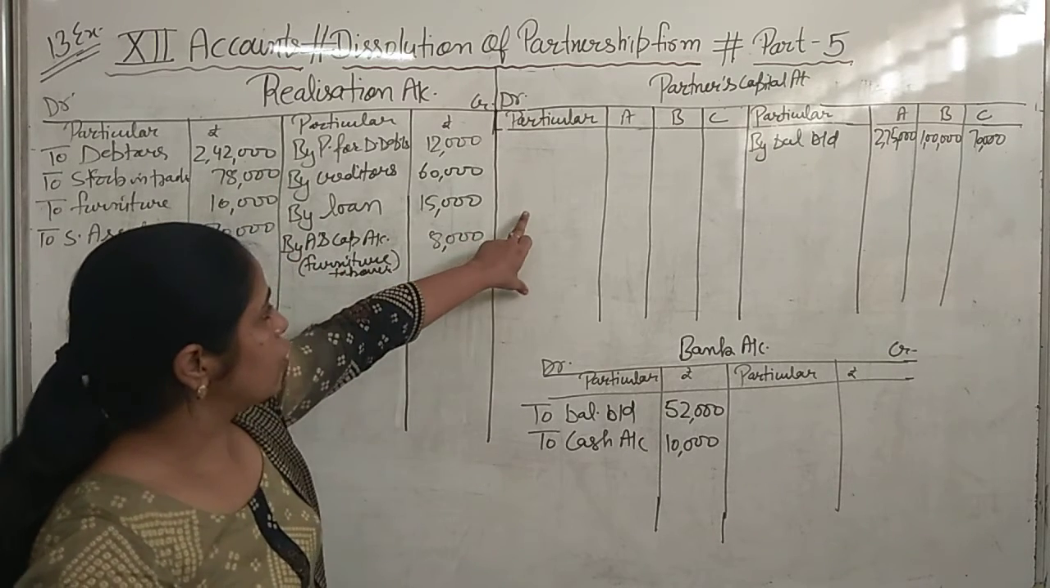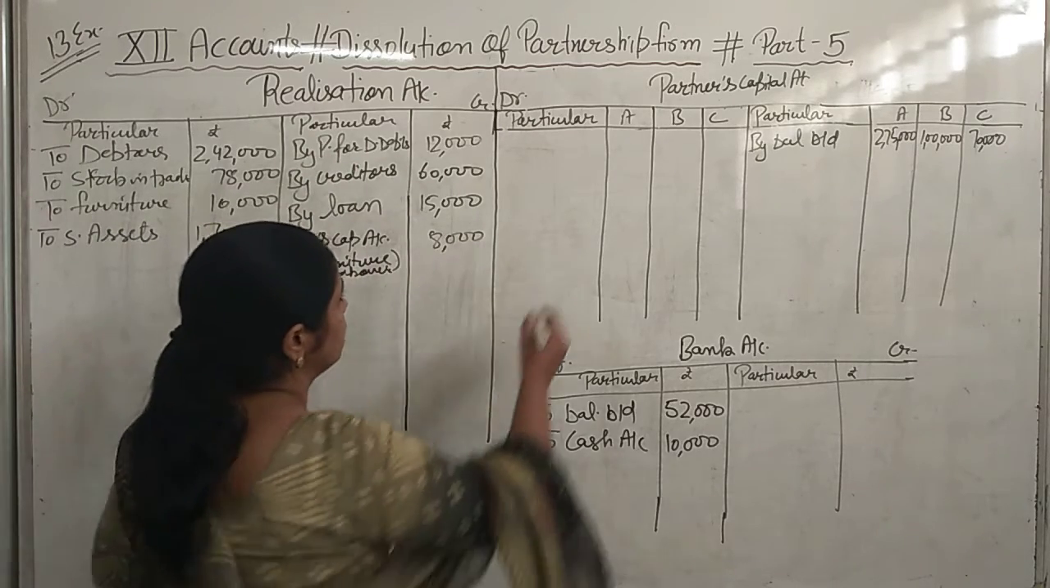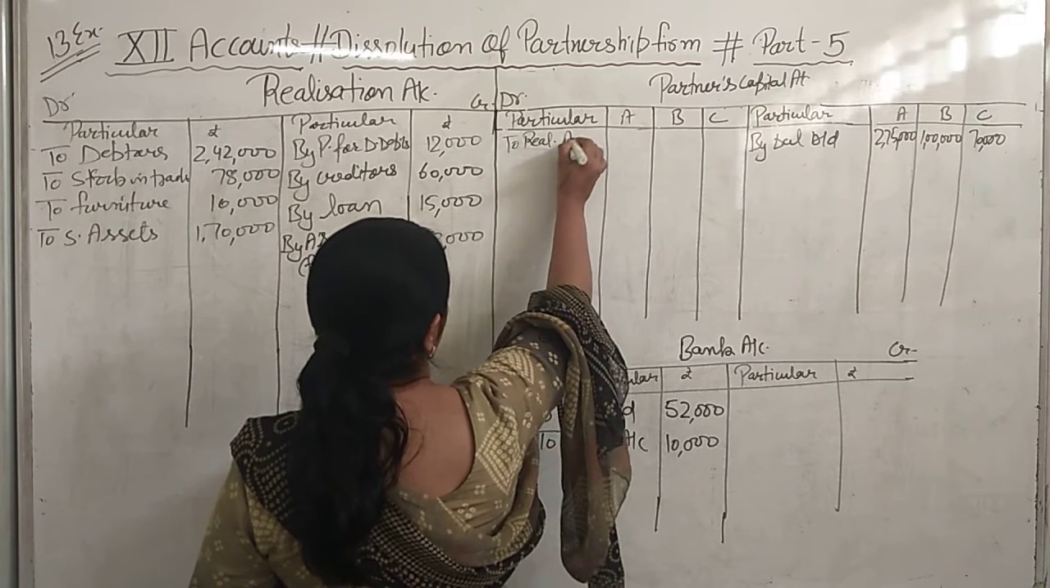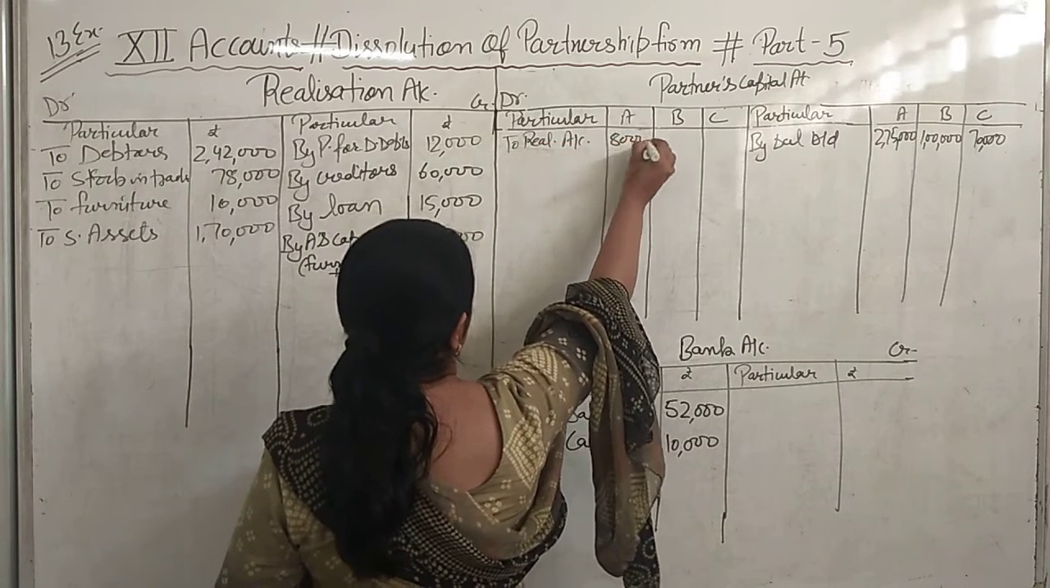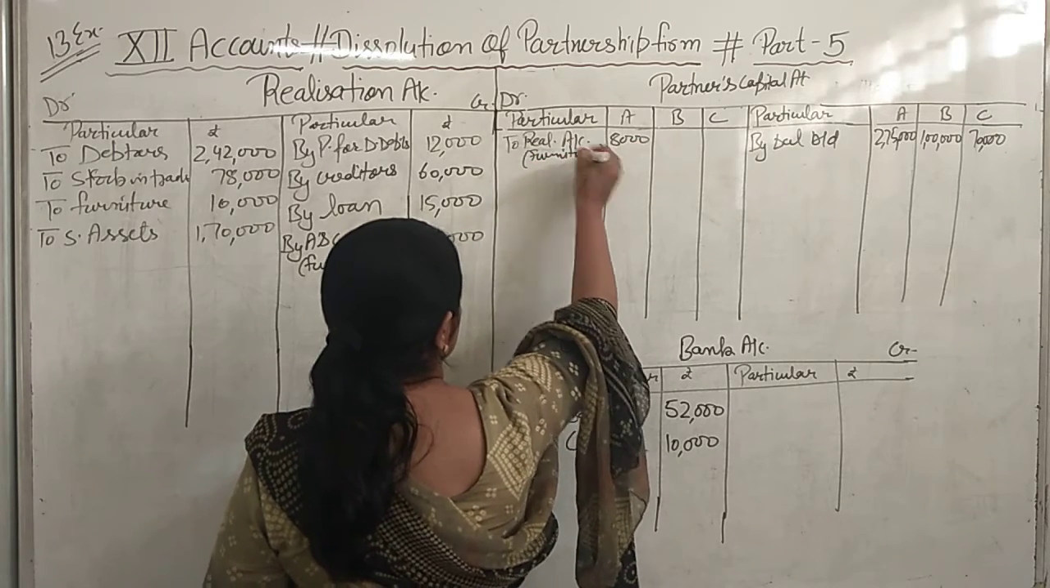Then we will take money from A. In realization account, credit side we have written A's capital account. Then A's capital account debit side we will write to realization account 8,000. In bracket, furniture takeover.